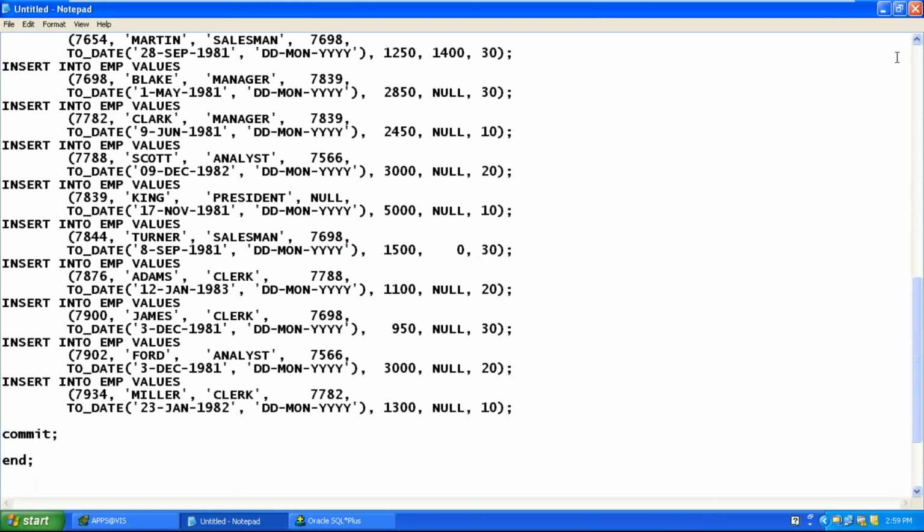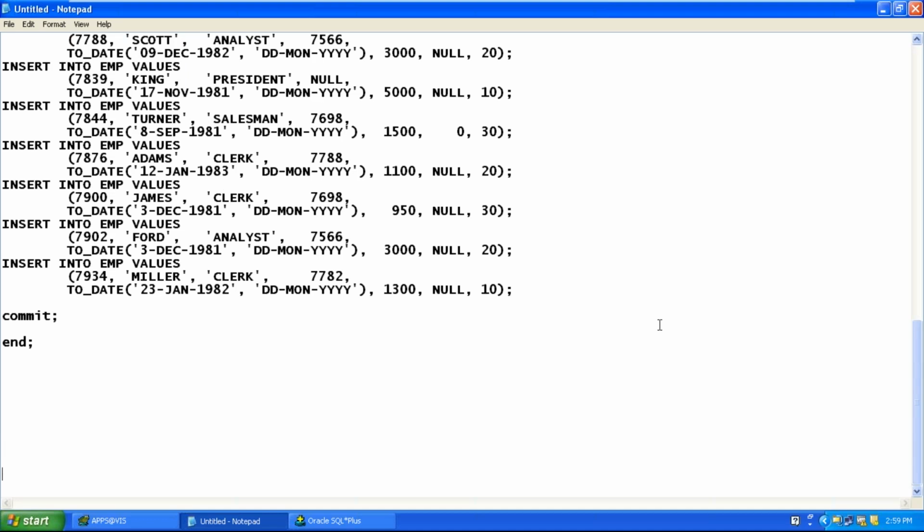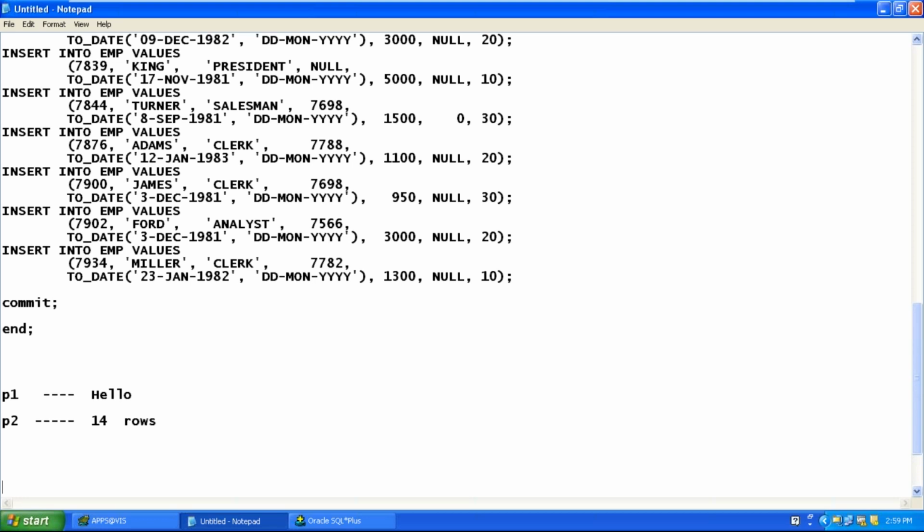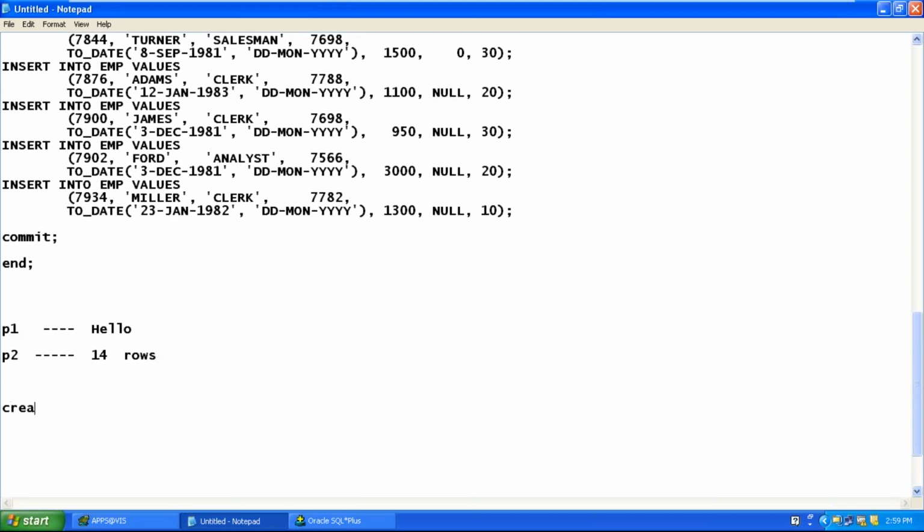Let's look at one more example. How many procedures have we created? P1 is the first procedure we created, which displays the output hello. P2 we created does not display any output, but it has inserted 14 rows. Now I create one simple procedure: create or replace procedure P3 is begin dbms_output.put_line, and I just write a message like welcome.